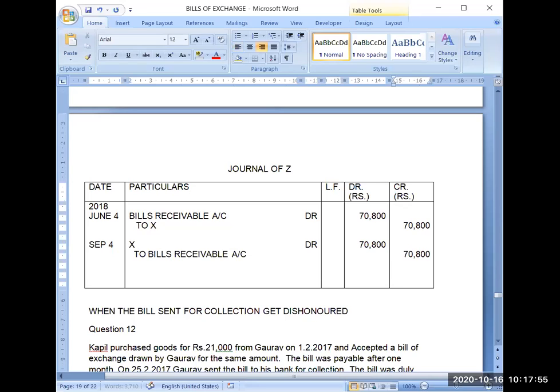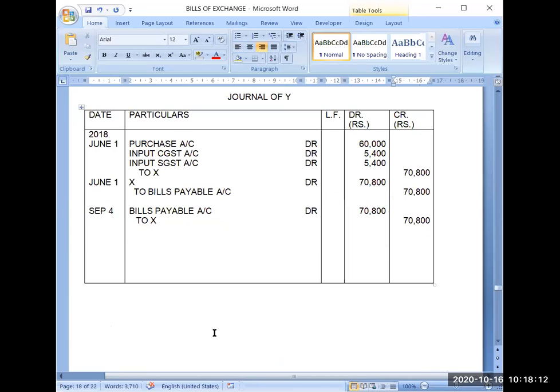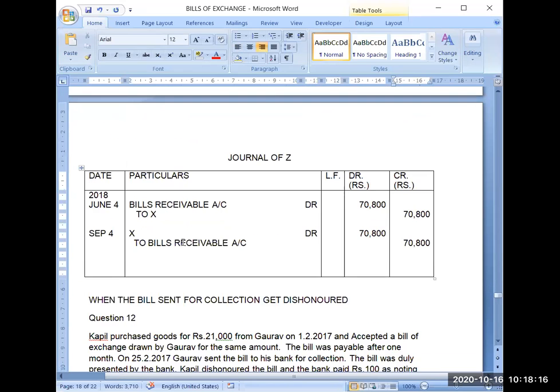Now Z will inform X that he has hired the lawyer. Now see what the question is saying about the noting charges. On maturity, the bill was dishonored for non-payment and Z had to pay rupees 200 as noting charges. So now Z will pay 200 as noting charges, but that amount he will recover from X. He will demand this amount from X. So now X will become his debtor for 71,000.